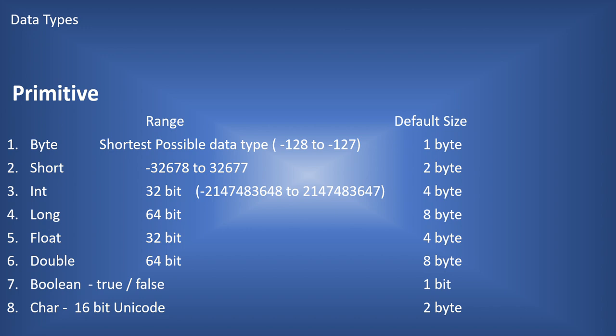If you want to store integer values, we use int. If you want to store decimal values, we can use float, or double also holds it. Then for true or false values, we use boolean, and for characters we use the char data type. All these are the different primitive data types that are available in Java.